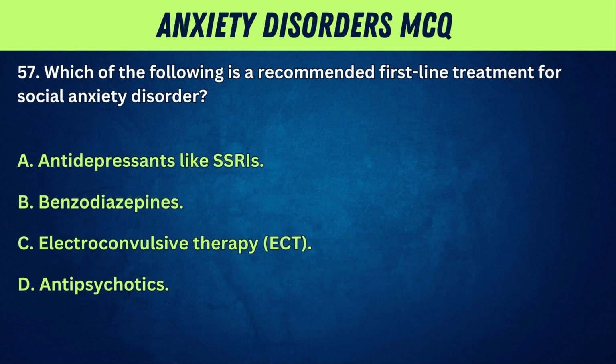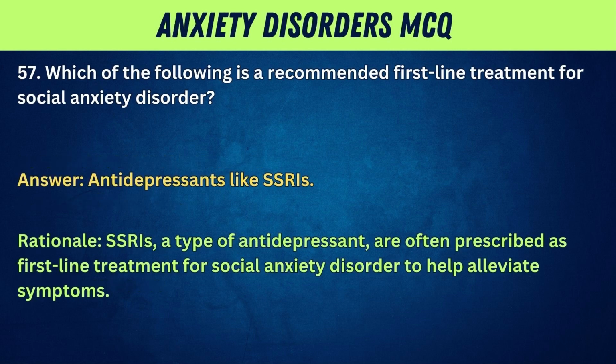57. Which of the following is a recommended first-line treatment for social anxiety disorder? A. Antidepressants like SSRIs. B. Benzodiazepines. C. Electroconvulsive therapy, ECT. D. Antipsychotics. Answer: antidepressants like SSRIs. Rationale: SSRIs, a type of antidepressant, are often prescribed as first-line treatment for social anxiety disorder to help alleviate symptoms.